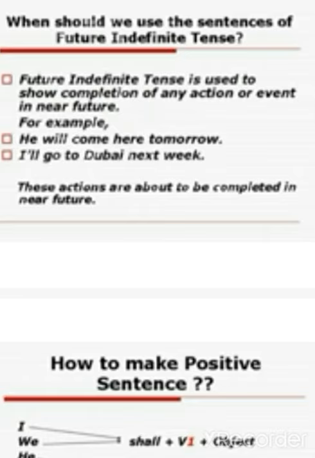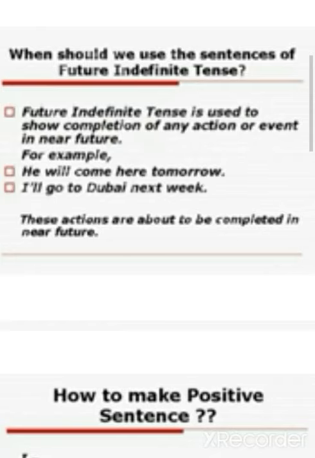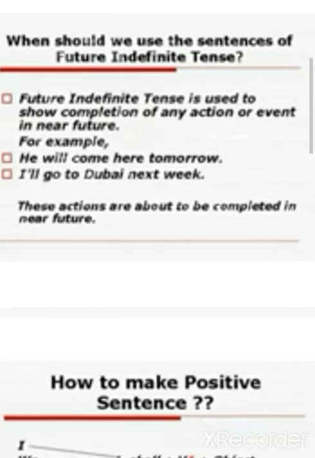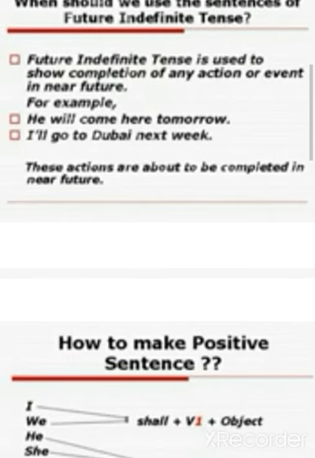These actions are about to be completed in near future. In the first example the action will be completed by tomorrow, and in the second example the action is expected to be completed next week. So the actions which are supposed to be completed in near future are related to future indefinite tense.